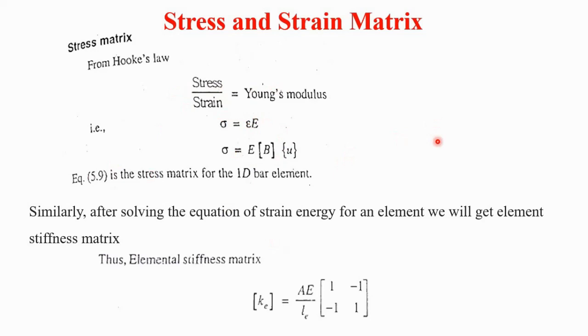By solving the equation of the strain energy for this element, we will get the elemental stiffness matrix Ke equals Ae divided by Le into the bracket [1 −1; −1 1]. This is the elemental stiffness matrix for the 1D bar element.